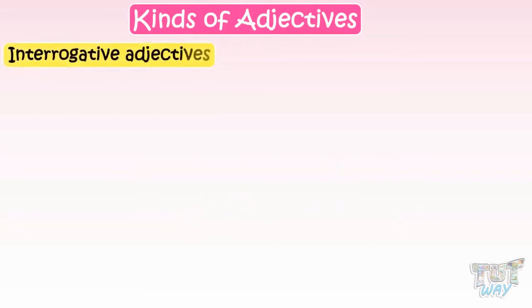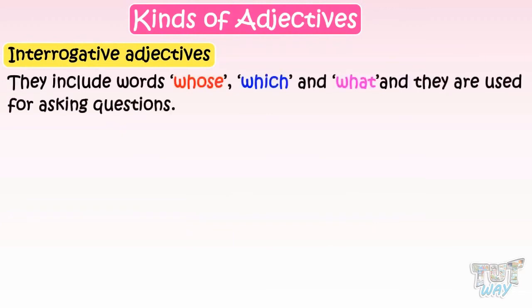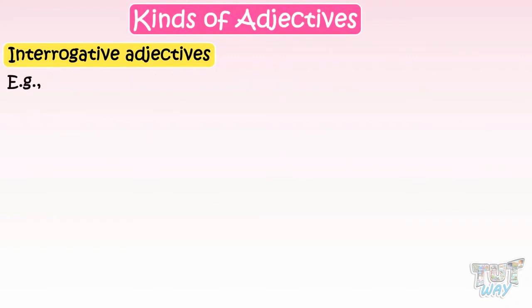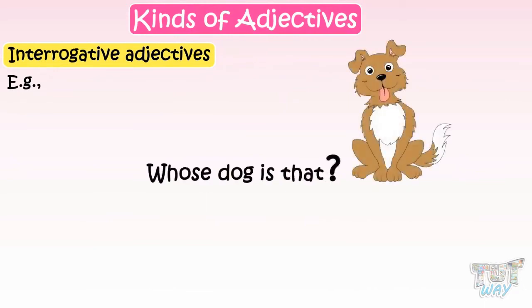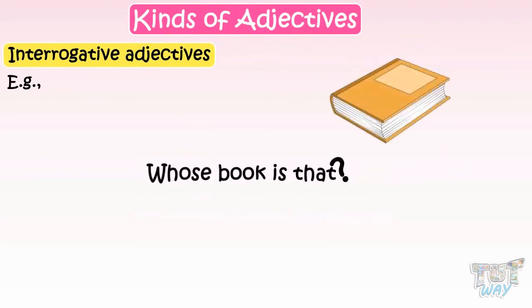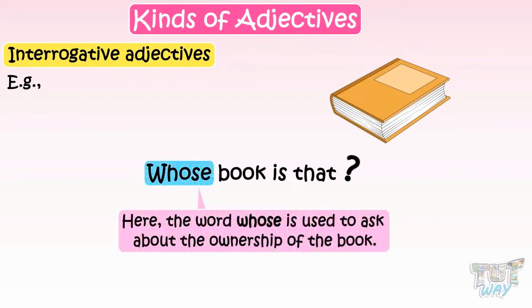Now let's learn what are interrogative adjectives. Interrogative adjectives include words whose, which, and what, and they are used for asking questions. Whose is used to ask about the ownership of something. For example, whose dog is that? Here, the word whose is used to ask about the ownership of the dog. Whose book is that? Here, the word whose is used to ask about the ownership of the book.